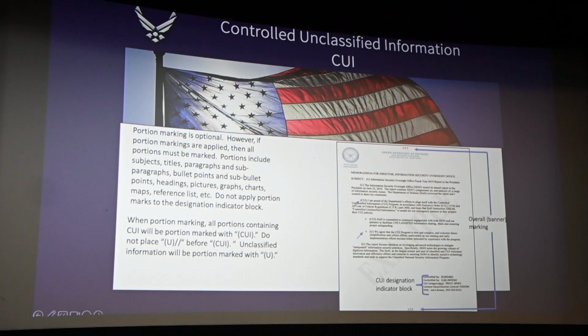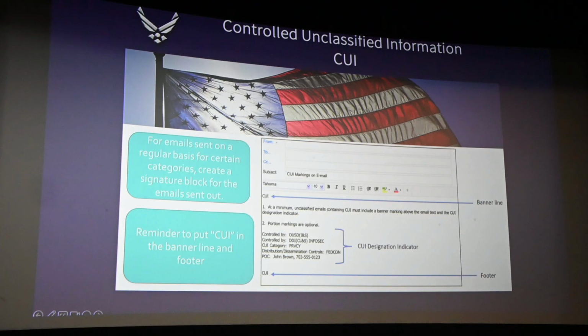So as you see here is an example. You would put CUI at the top and CUI at the bottom. In the bottom right corner are the identifier markings that we just discussed in the previous slide. That's how you properly mark CUI documents. Here's an example of an email.